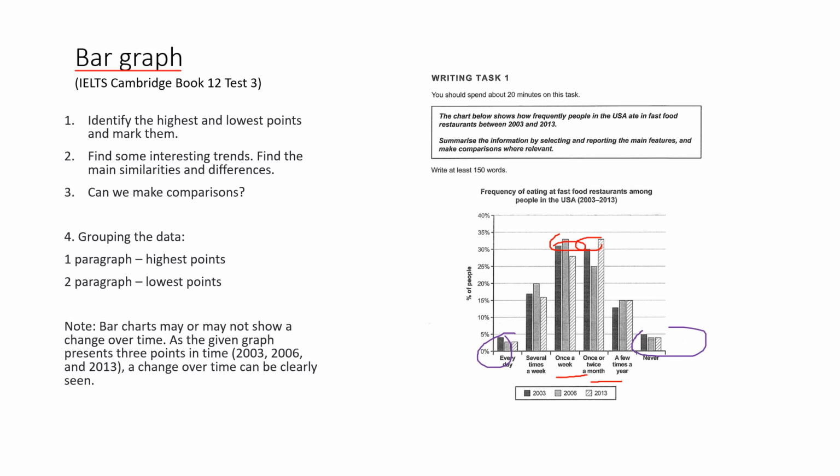Second, find some interesting trends. Find the main similarities and differences. Once a week and once or twice a month, several times a week and a few times a year. Every day and never have similar proportions.